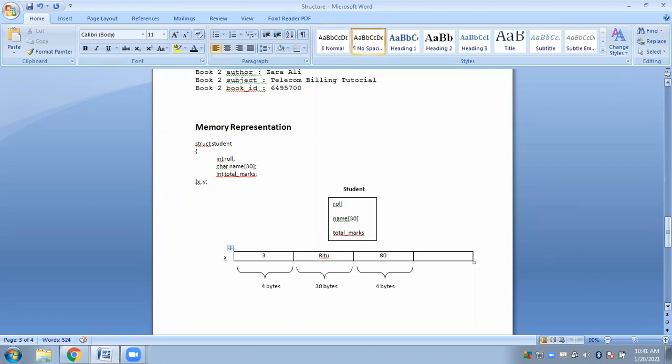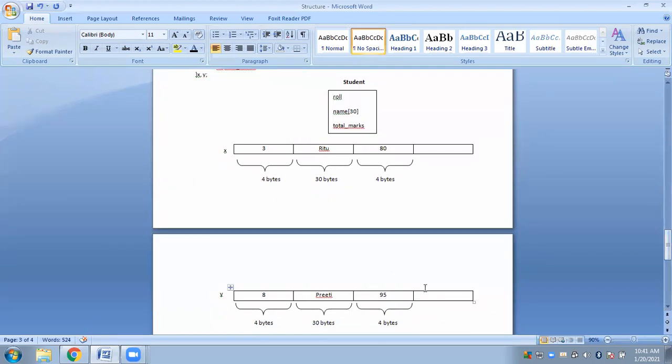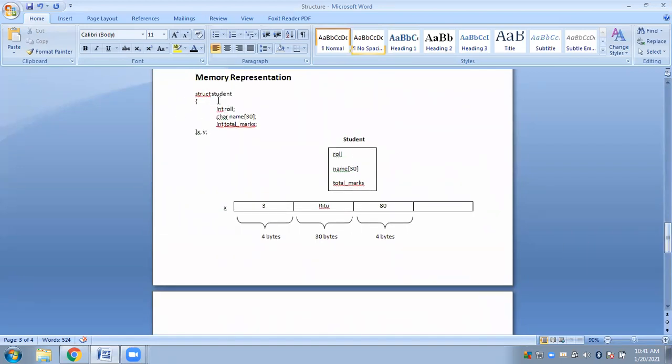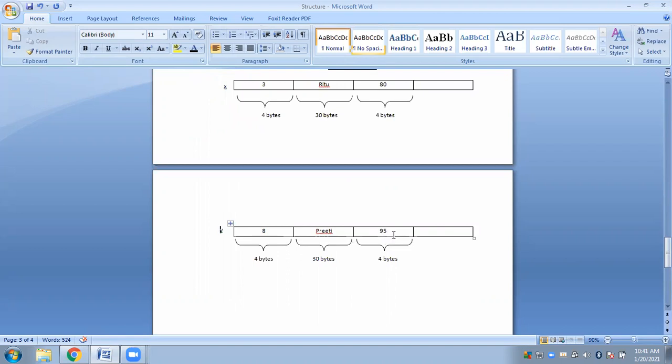Again for y we will have a separate memory allocation like this. For y, how much space is allocated? You have to find out the total bytes. So 4 plus 30 plus 4, which is 38. So a total of 38 bytes will be assigned for y again. Then you will simply be storing the values inside.